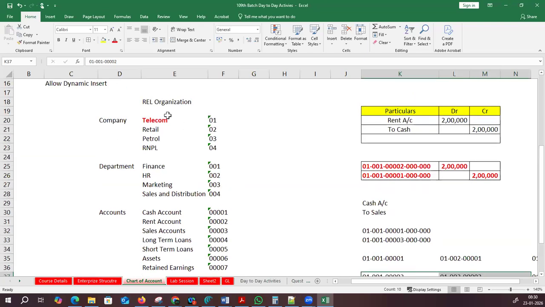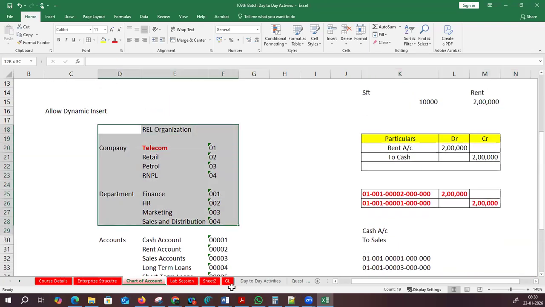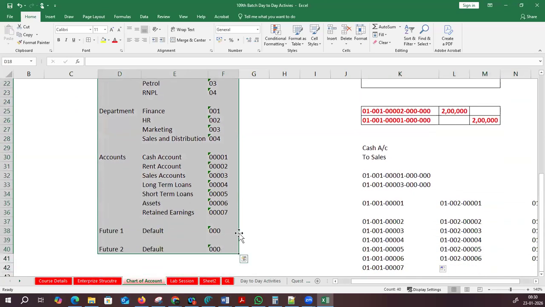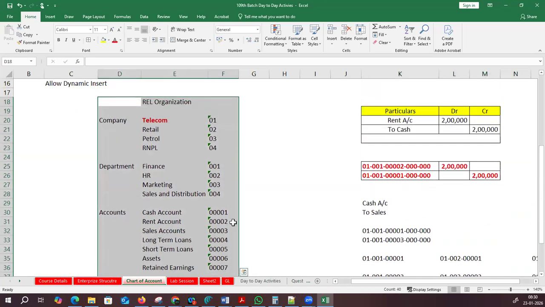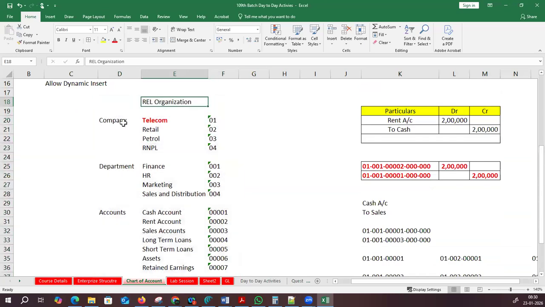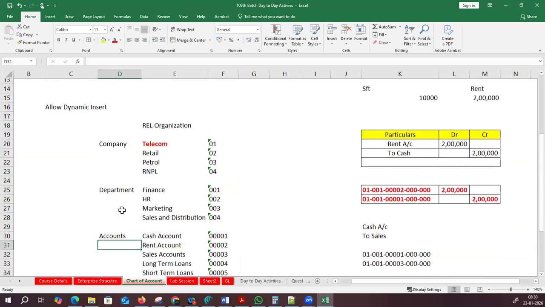So now this is called a chart of account. Now what we are planning to do, we have to convert this into a structure. Okay, chart of account structure. How does the structure come? Company, department, account won't come in a normal way.